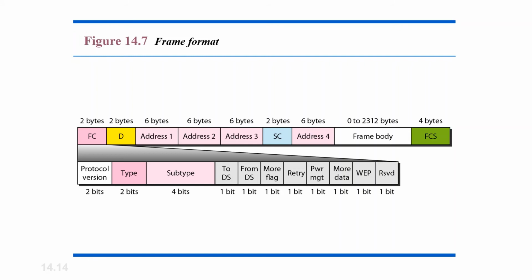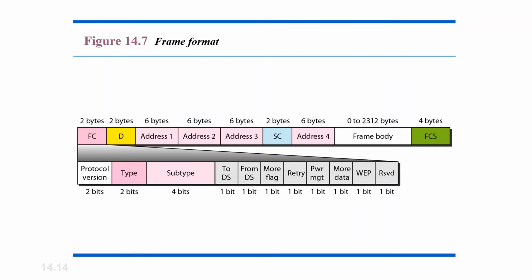And we have WEP, the standard security mechanism for 802.11, and order, the last one. It is a 1-bit long field. If this bit is set to 1, the received frame must be processed in strict order.